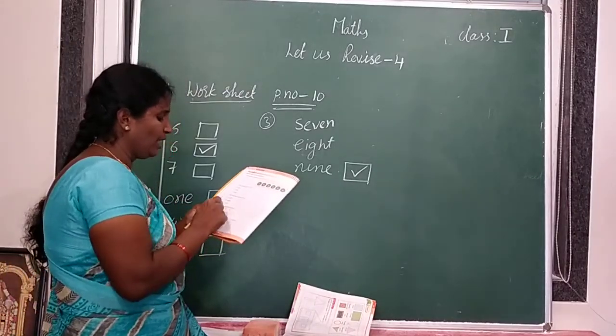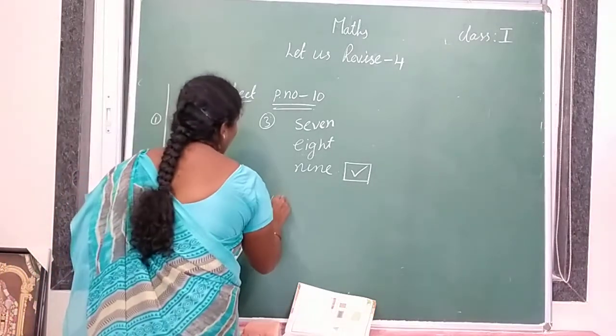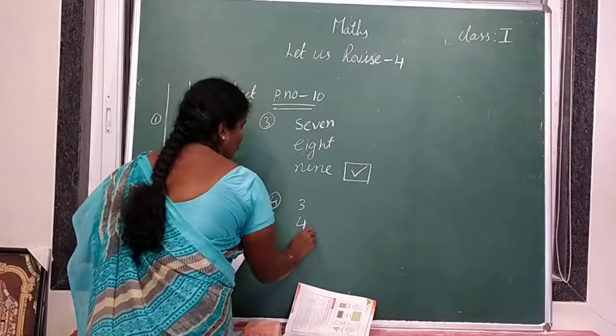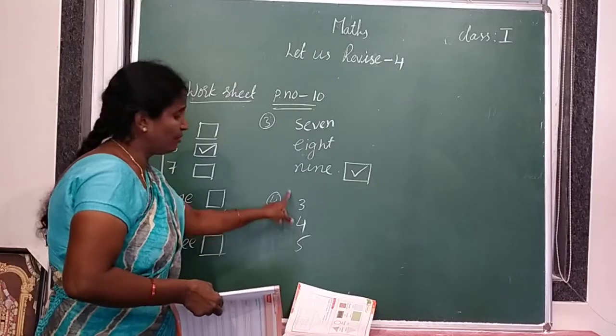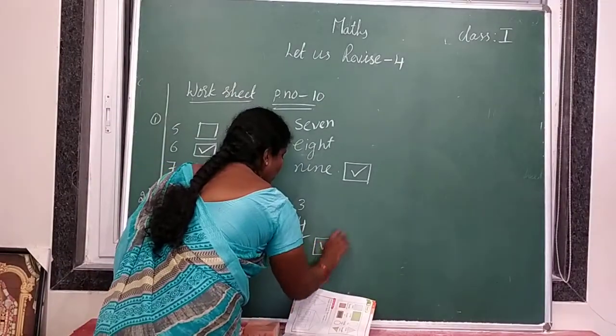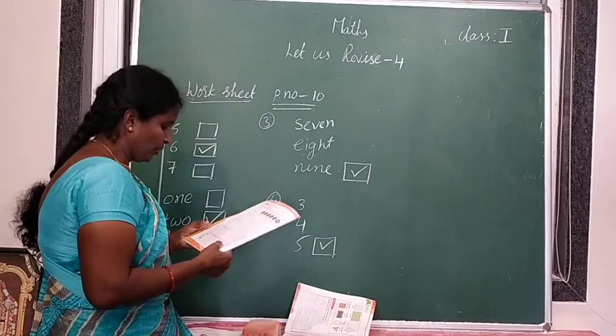Next, the number for 5 is. Where is 5 here? Where is 5? Is it 5? Or this is 5? Which one is 5? Yes, it is 5. Last one is 5.